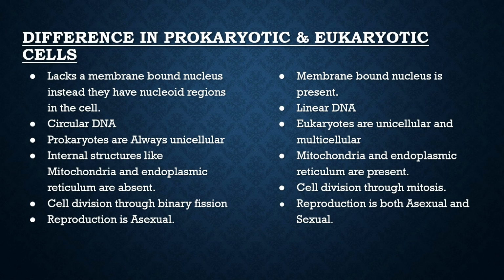They reproduce asexually. Eukaryotic cells have linear DNA. They are unicellular and multicellular. Mitochondria and endoplasmic reticulum are present in eukaryotic cells. The cell division happens through mitosis. Reproduction is both asexual and sexual.